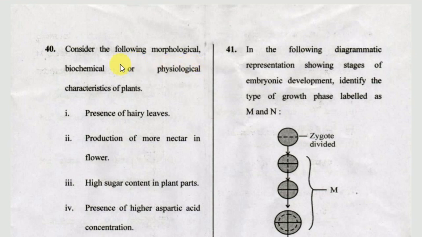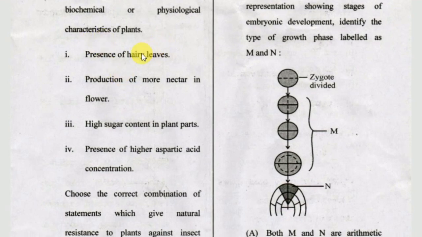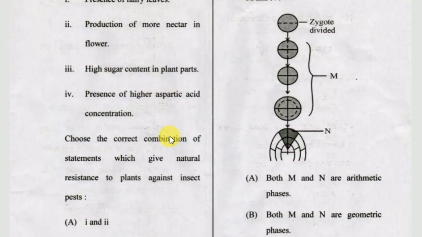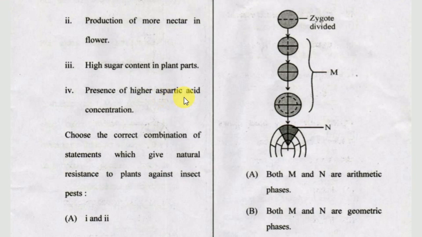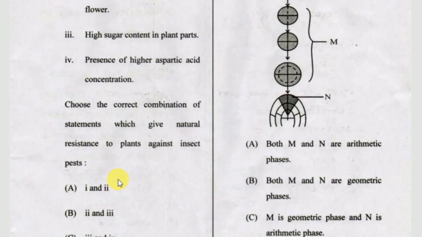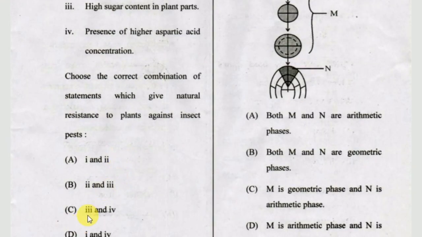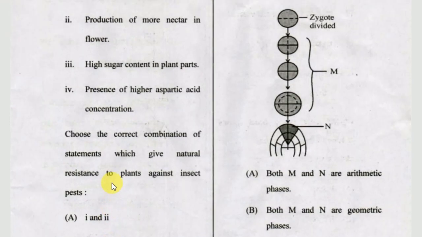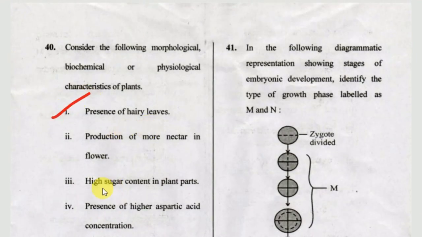Next one, consider the following morphological, biochemical, or physiological characteristics of plants. 1, presence of hairy leaves. 2, production of more nectar in flower. 3, high sugar content in plant parts. 4, presence of higher aspartic acid. The correct combination of statements for this one is D. Okay. 1 and 4. That means presence of hairy leaves and presence of higher aspartic acid concentration.